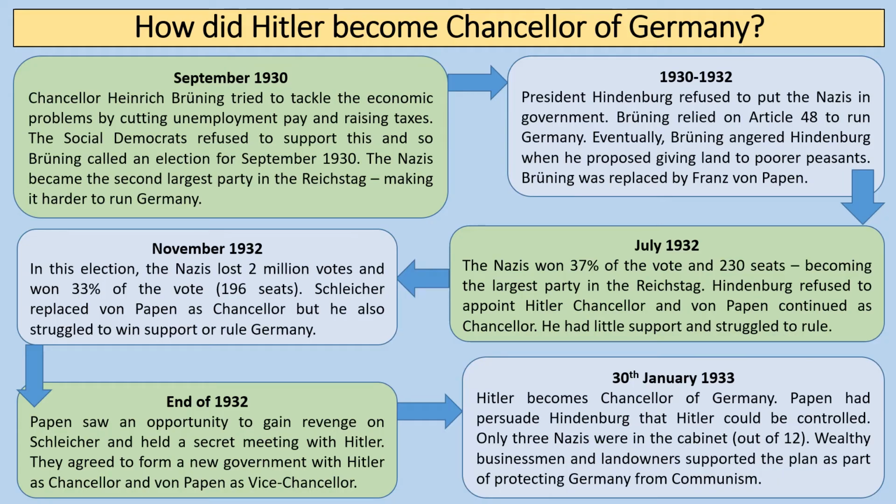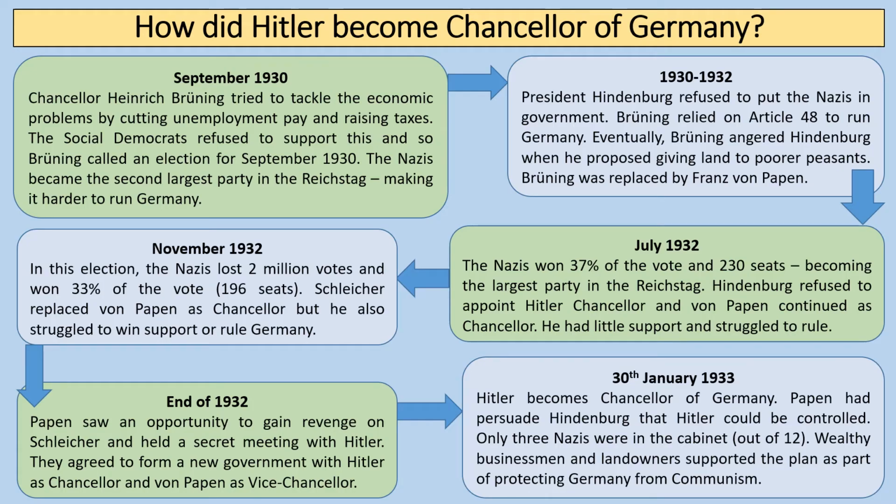Now, President Hindenburg refuses to put the Nazis in the government. He doesn't want them there. He doesn't trust them. So Brüning relies on Article 48 to run the country. I think you can make an argument that it is an emergency. But eventually Brüning angers Hindenburg when he proposes to give land to poorer peasants. Remember, Hindenburg represents those traditional conservative forces. So Brüning is then replaced by Franz von Papen.